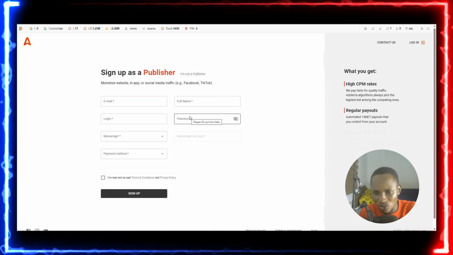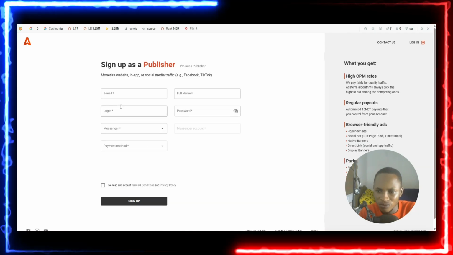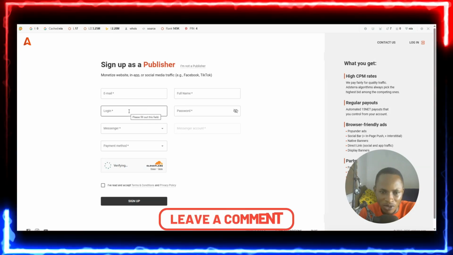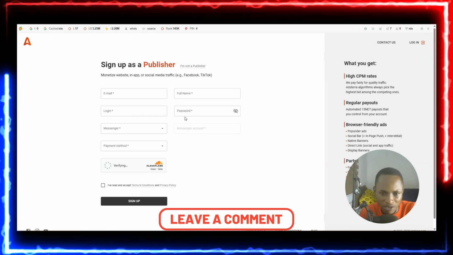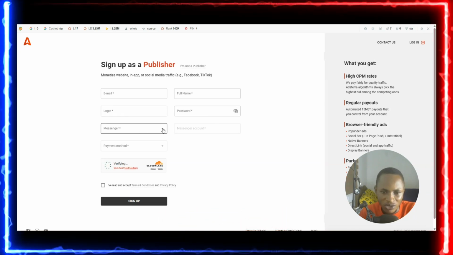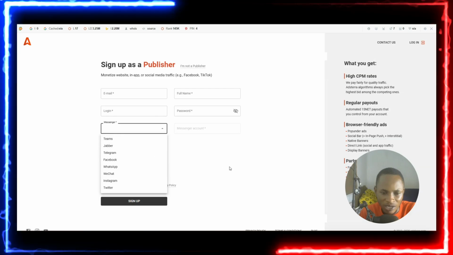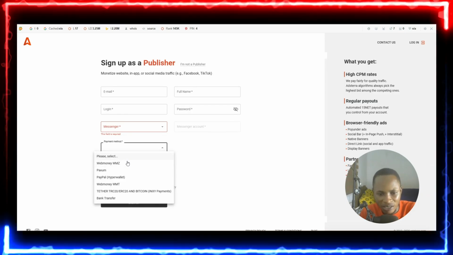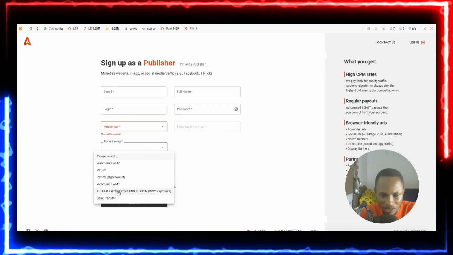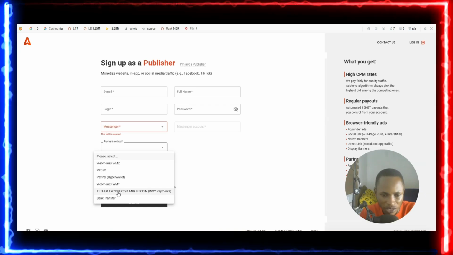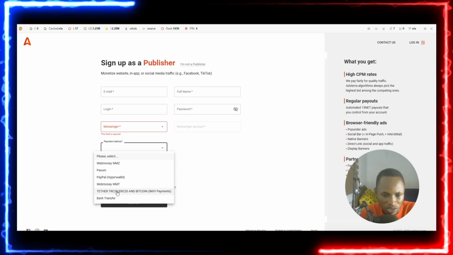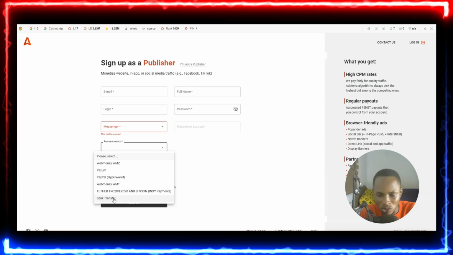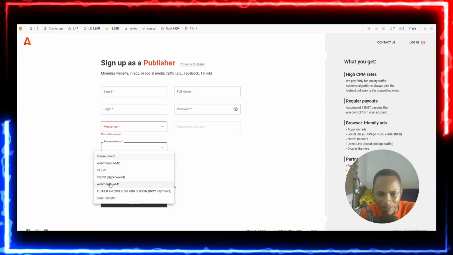I know most of you know Astera, and it's a very good platform when it comes to CPA marketing. So you can see over here where it says email, your full name, your login, which is known as your nickname or your username, and then the password section, and you select one of these social media icons over here. And then last but not least, you insert your payment method. The reason why I love Astera is that they allow you to withdraw through cryptocurrency. So you can use Tether TRC20 or ERC20 and Bitcoin over here. So it's very good for anyone, and you can use wire transfer and all the other payment methods over here.